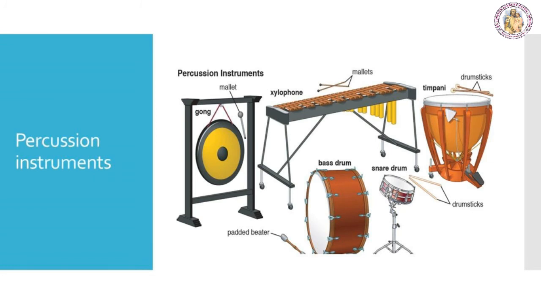Percussion instrument. Percussion instruments produce a specific sound when they are struck, scratched, or clashed together. They are the oldest type of musical instrument. There is an amazing variety of percussion instruments all over the world. Percussion instruments like the drum and tabla consist of a leather membrane which is stretched across a hollow box called the resonator. When a membrane is hit, it starts vibrating and produces the sound.